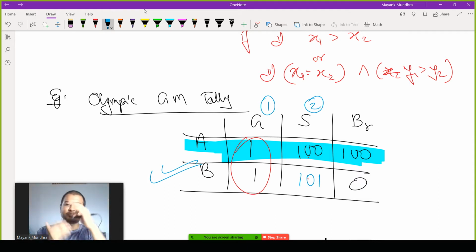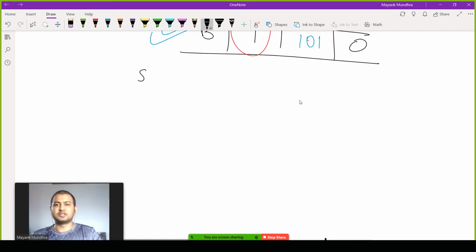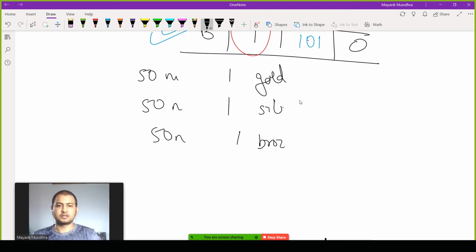So countries keep shifting their positions depending on how many medals they win, and this kind of shifting could be very sudden. Suppose there are 50 nations with just one gold, 50 nations with just one silver, 50 nations with just one bronze, and then there are 50 nations with no medals.